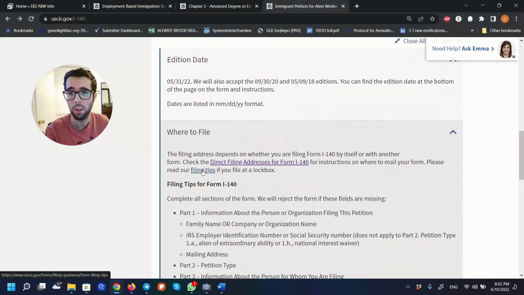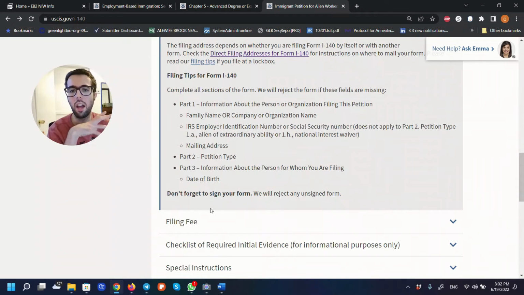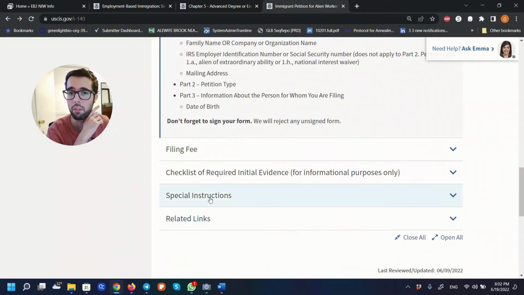This is extremely important, by the way, because the USCIS has different locations, and depending on what form you're talking about and where you're located, if you're inside or outside the US, if you are on one side of the country or the other, you actually may have to send your forms to one center of the USCIS or another one, or a field office here or there. So always come here, read this carefully, and understand where you have to submit your forms.